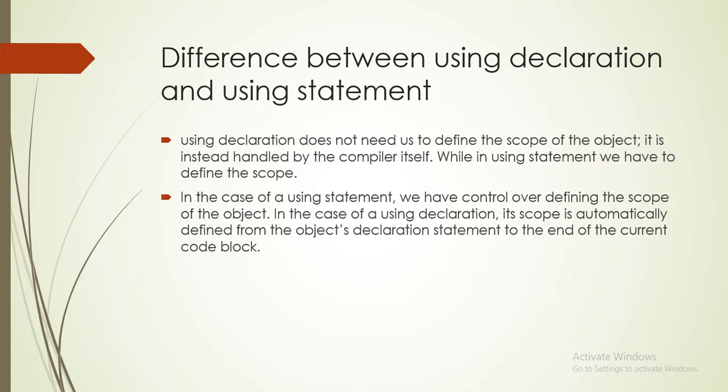In the case of using declaration, its scope is automatically defined from the object declaration statement to the end of the current code block. If the method is going to be small, then we should use using declaration. Otherwise we should use the using statement.